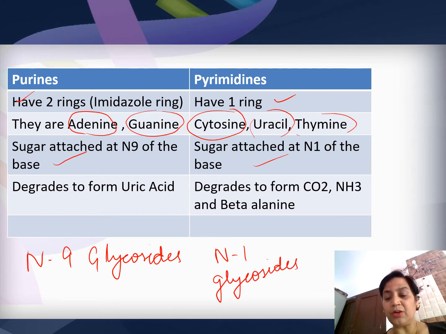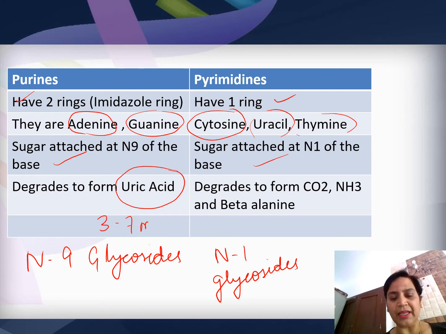This is a very important question which is asked in the exam also. And obviously if something is synthesized in the body, it has to be degraded. That is the crux of metabolism. So purines are synthesized by de novo, so they have to be degraded. The degradative product of purines is uric acid. Very, very important. The concentration of uric acid in the body is 3 to 7 milligram per dl.